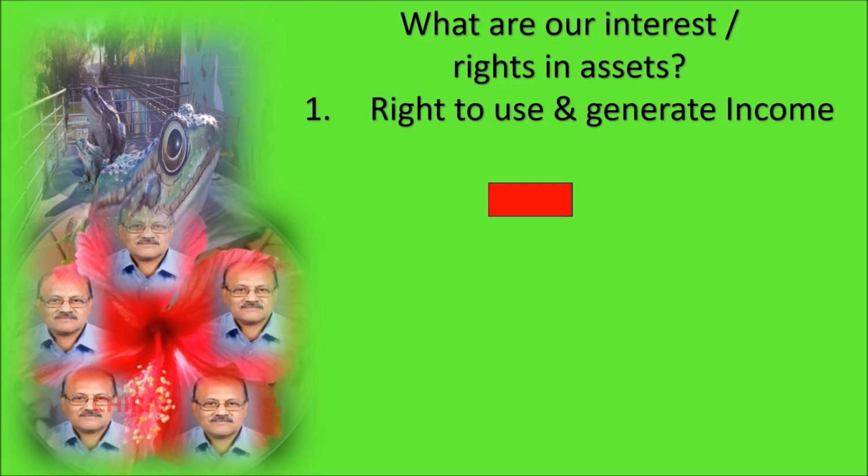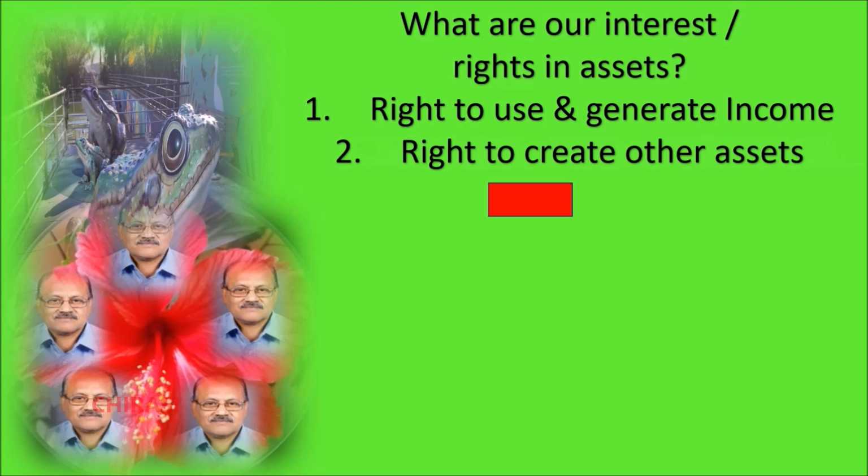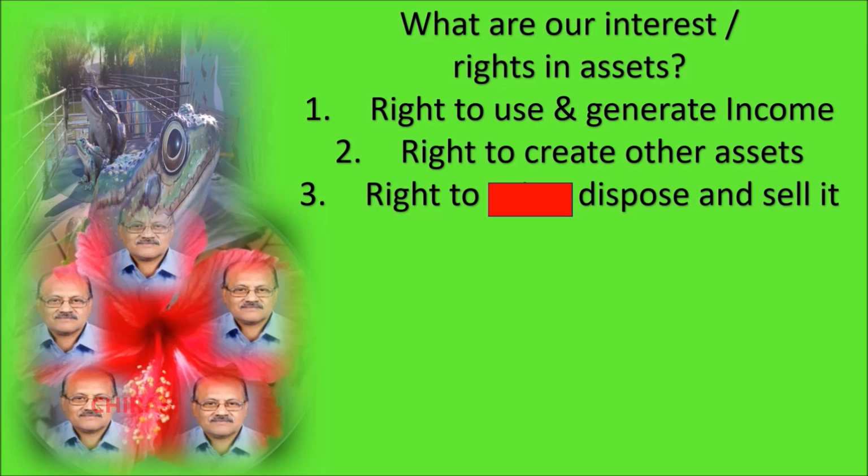Number two, right to create other assets. With the surplus income created, we have the right to create other assets. Number three, right to seize, dispose and sell it. In case we do not want to continue, we have the right to dispose it, sell it and use that money to settle the dues.